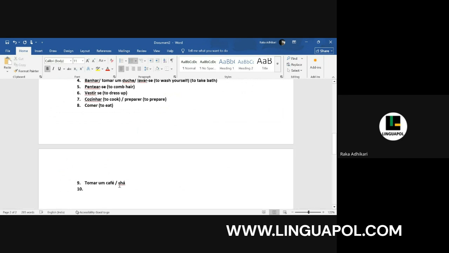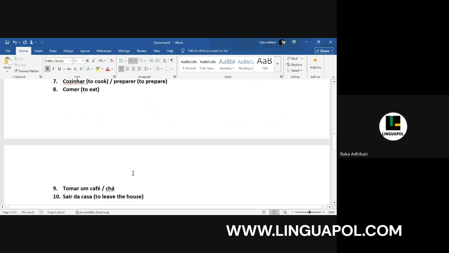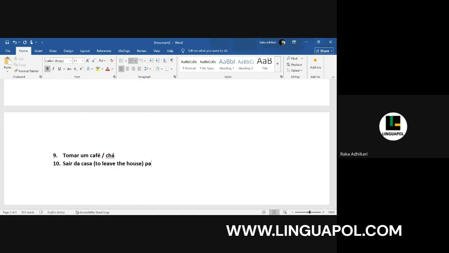Then let's say sair da casa, leave the house. So you can add something like sair da casa para o trabalho, for work, or para a universidade, for university. Anything like that. Para a escola.